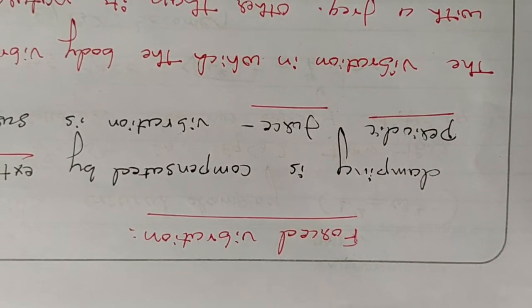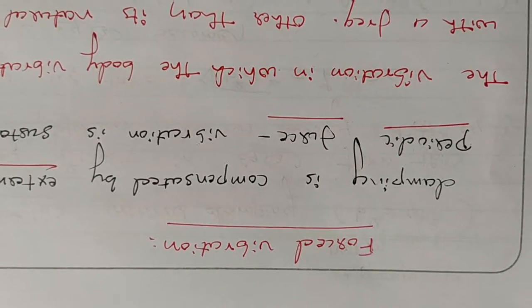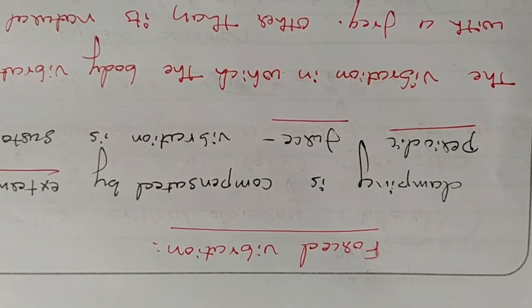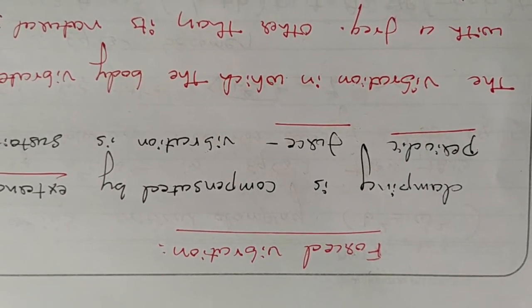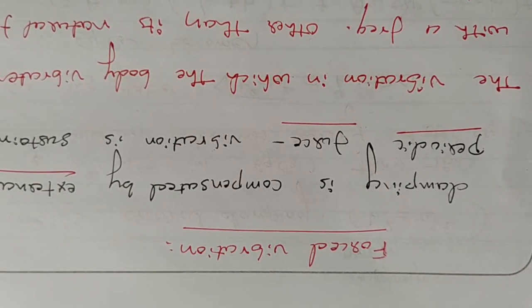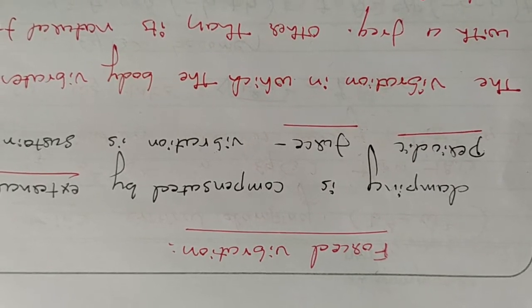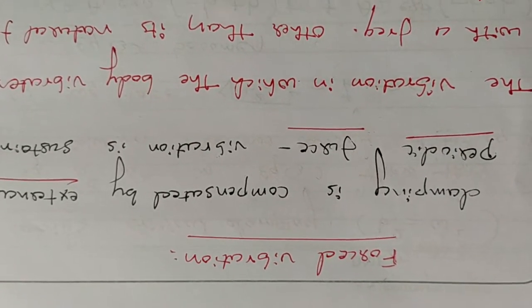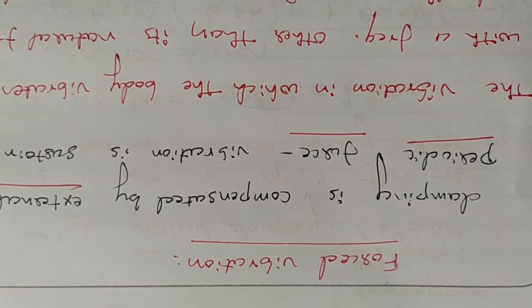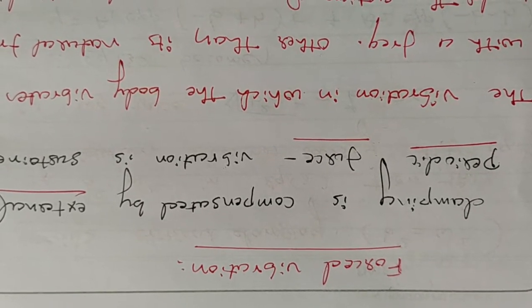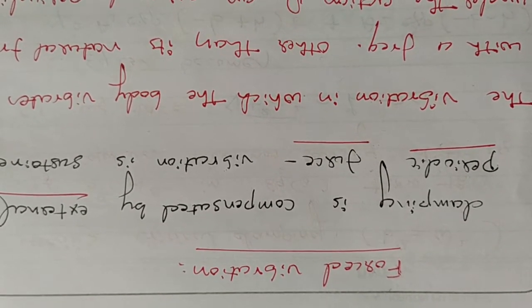Welcome back. Now we'll move on to the next type of vibration, that is forced vibration. In case of damped vibration, the body is acted upon by resistive or frictional forces, what we call damping force. As a result, the energy of the vibrating system keeps on decreasing and ultimately the amplitude stops there. It stops vibrating there.